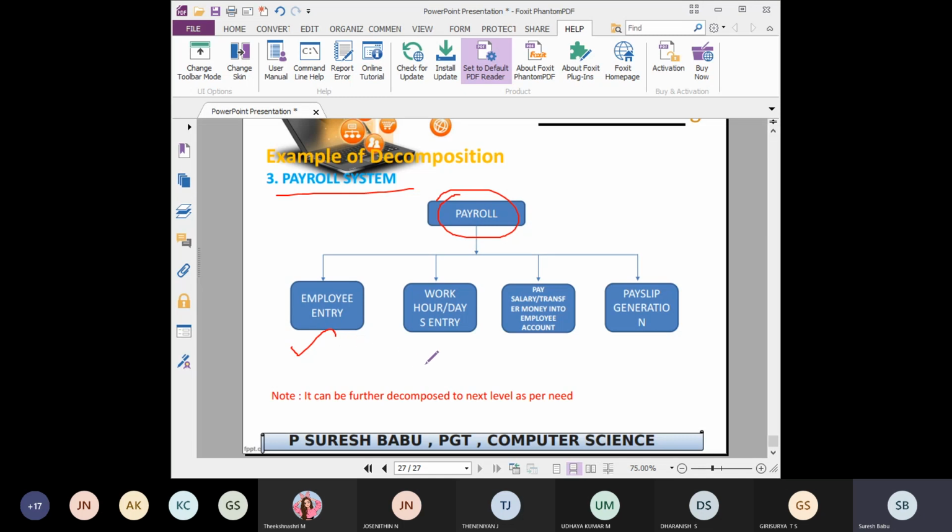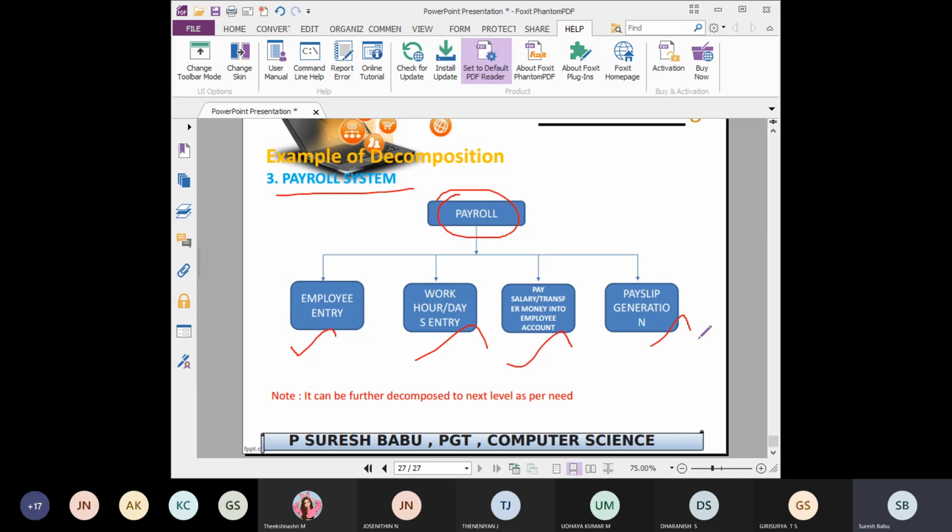Then working details, that is work hours per day entry. Then pay salary and transfer money into the employee account, that is the next subdivision. Then pay slip generation. After transferring money we should get the pay slip, which is a proof of everyone's payment. Understood, students? This is the example for the payroll system.